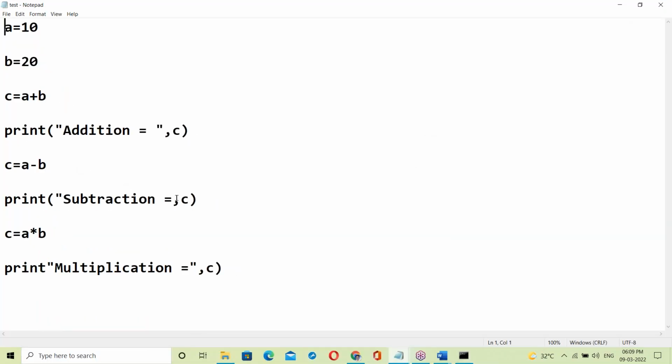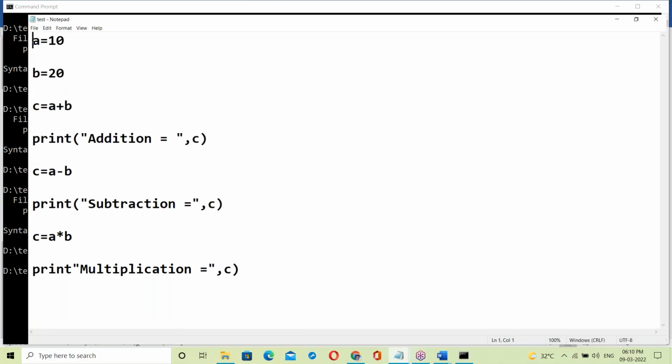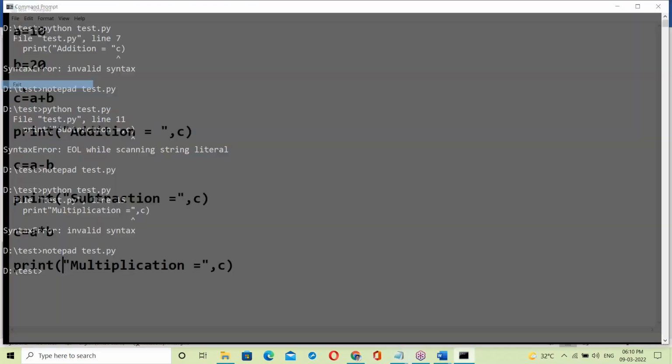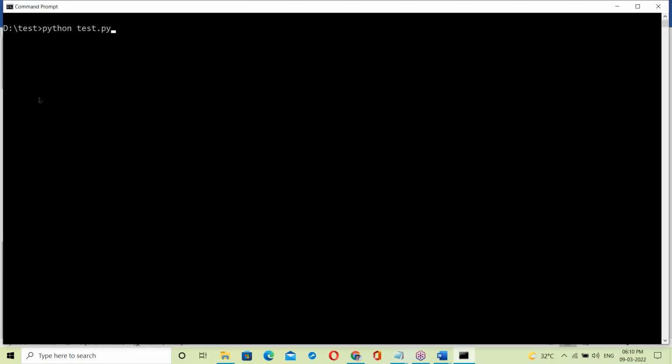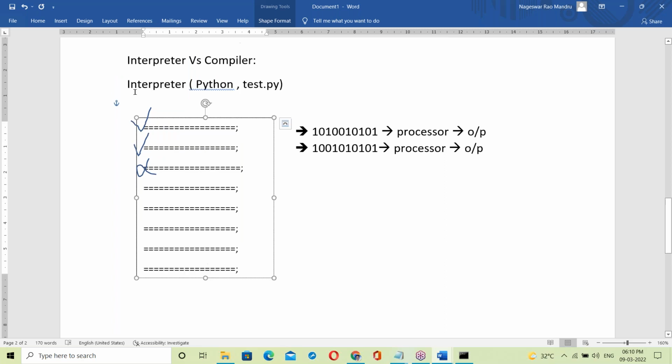Now let us correct this mistake also. After correcting this mistake, submit again. Again the next error, which means only one error. So the interpreter shows only one error. Any time an error comes, the interpreter stops. Save and exit. If there are no errors, then execution happens and the output is shown. This is the working of the interpreter. Any error comes, it simply stops. So this is about the interpreter.